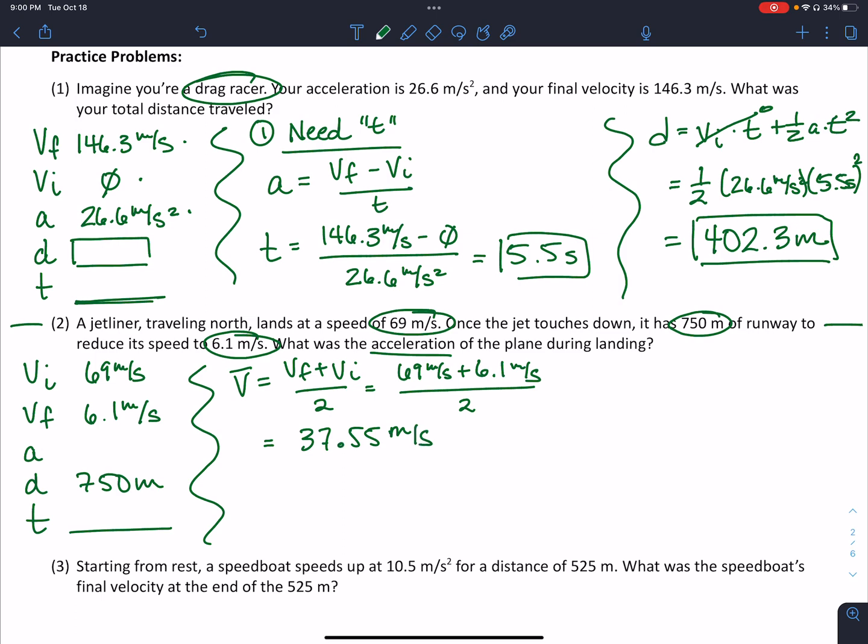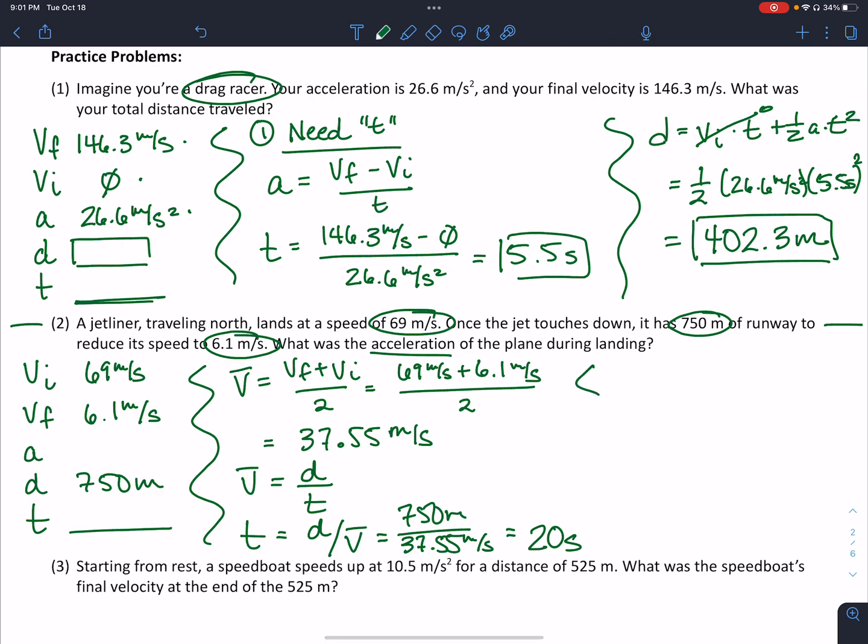Now we're going to use the other formula for V average, which tells us that it is distance divided by time. So that means time is equal to distance divided by V average. We plug in our 750 meters and our average velocity of 37.55 meters per second. We're going to find it's going to take us 20 seconds to taxi down the runway and reach our final speed.